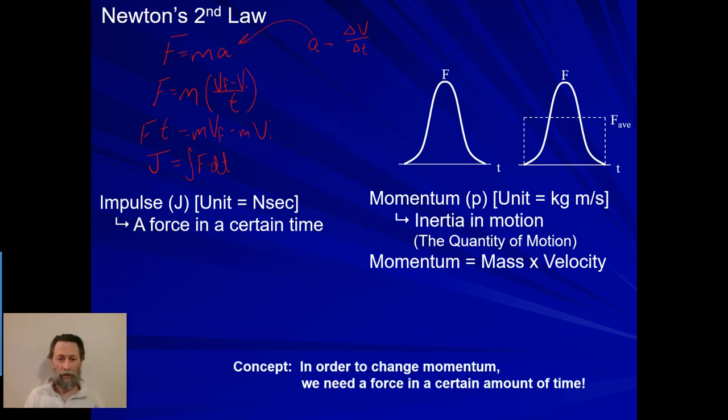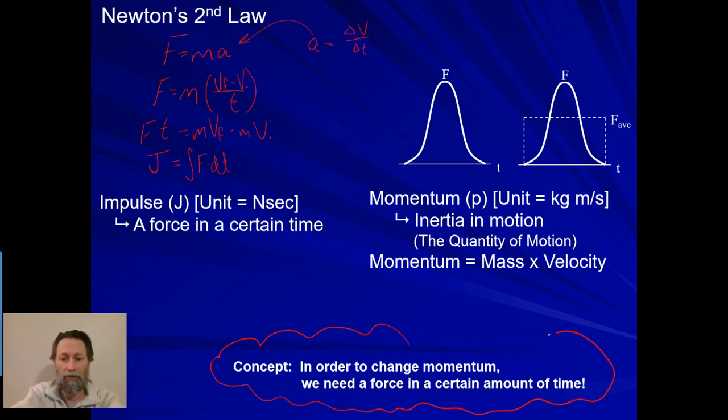So the major concept is that in order to change an object's momentum, you have to put a force on it for a certain amount of time. In order to change an object's momentum, you have to put an impulse on it. So impulses change momentums. Okay, that's the major idea with that.